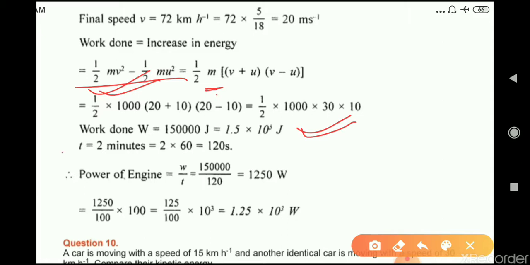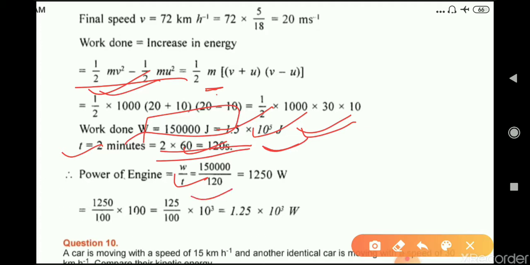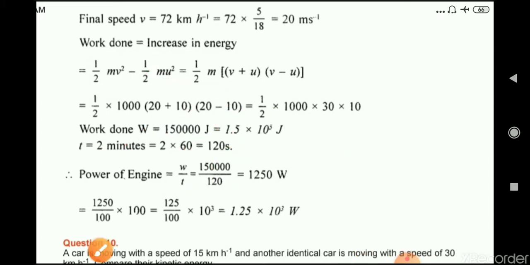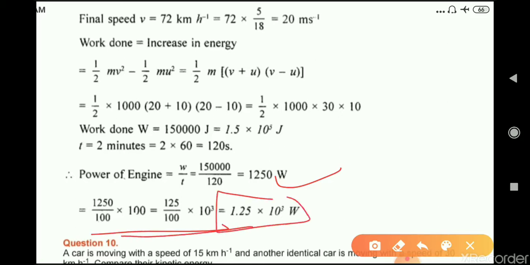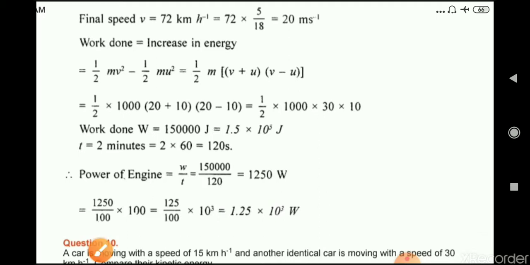Okay, and when time is 2 minutes, when we convert it into second, we get 120 second. Now power is work upon time. So work we calculated here is 1.5 into 10 raised to the power 5 joule, and time is 120 second. So on calculating this, we will get the answer 1250 watt. Okay. Either you can leave it till here, or you can simply write this as 1.25 into 10 raised to the power 3 watt.